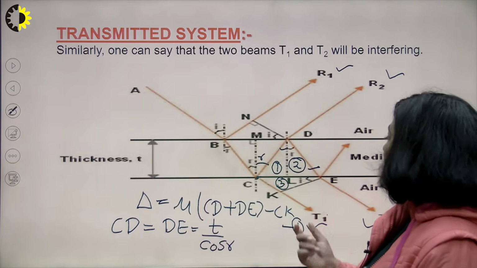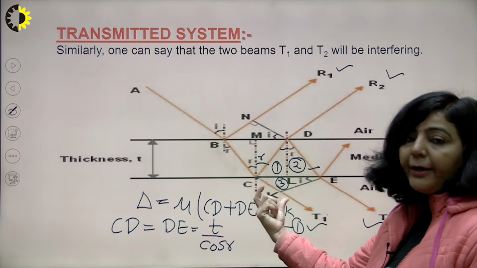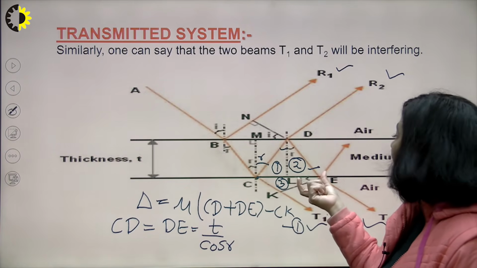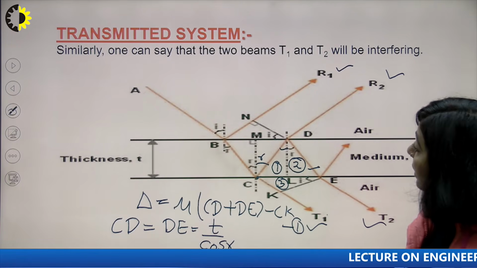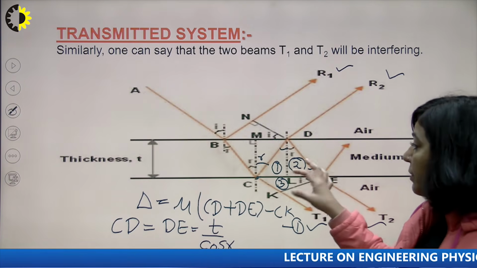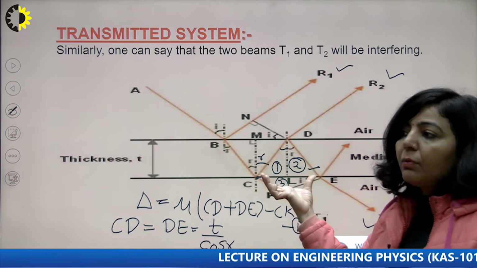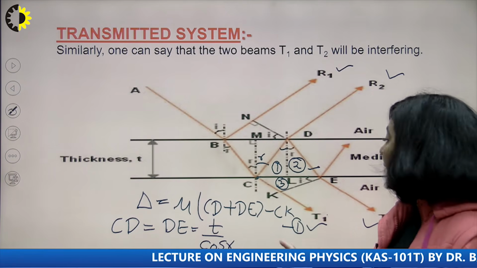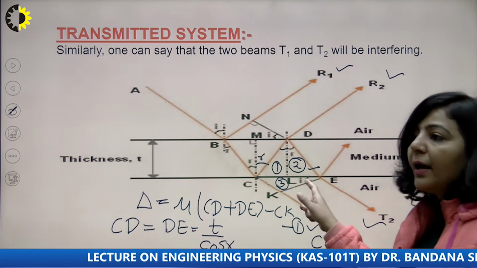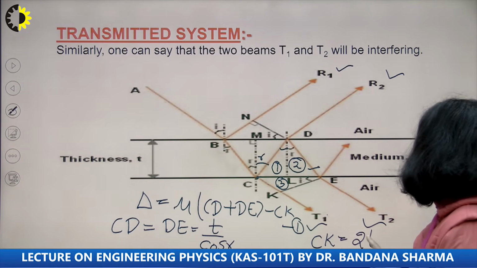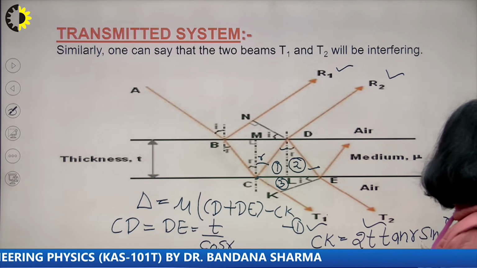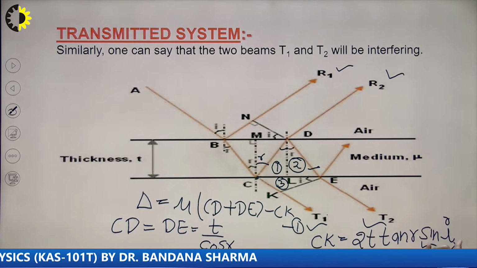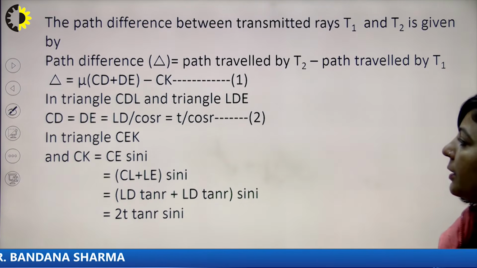And then we will calculate this CK, and in order to find that CK, first you have to find CL and then LE. CL and LE both will be the same, that will be T tan I, and after simplifying you will get this CE will be equal to 2T tan I. So in order to find that CK, you have to find the value of sine I from this triangle. So that will be 2T tan R into sine I. After that you will substitute this sine I from Snell's law as mu sine R, and after simplifying you will get a similar type of result there.